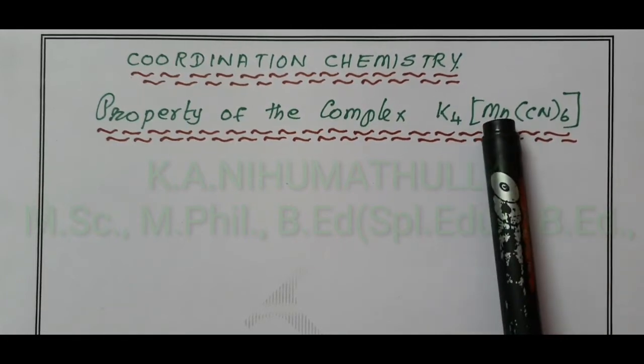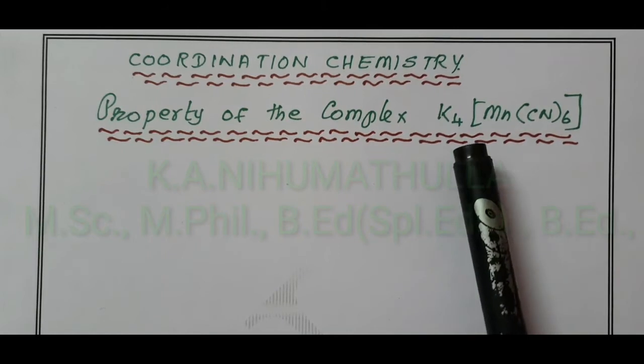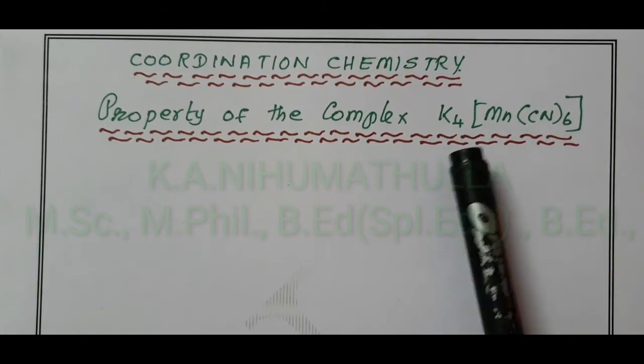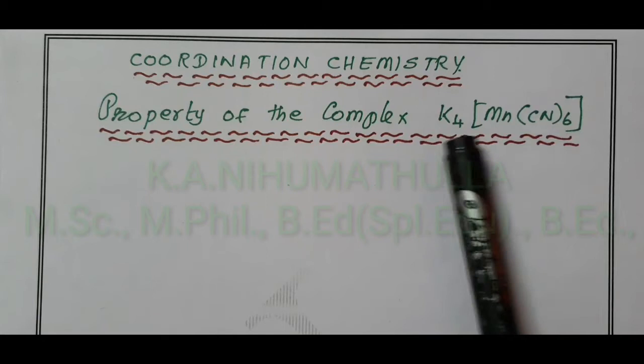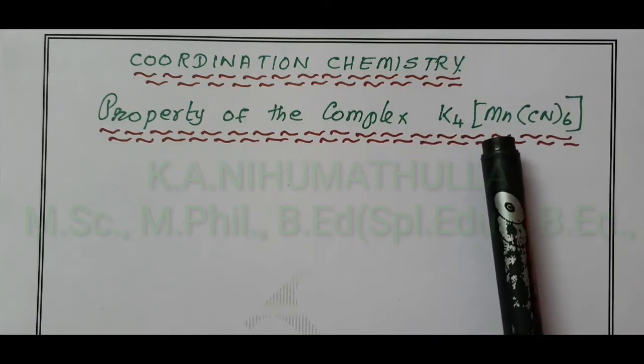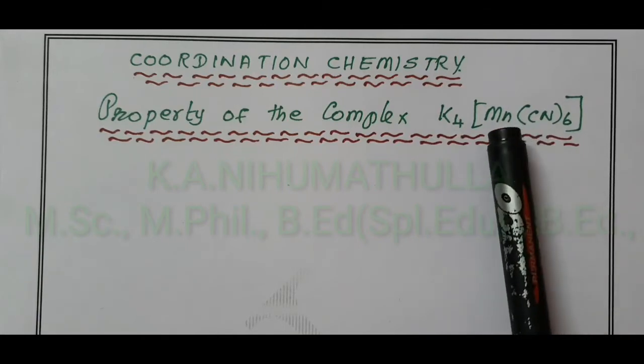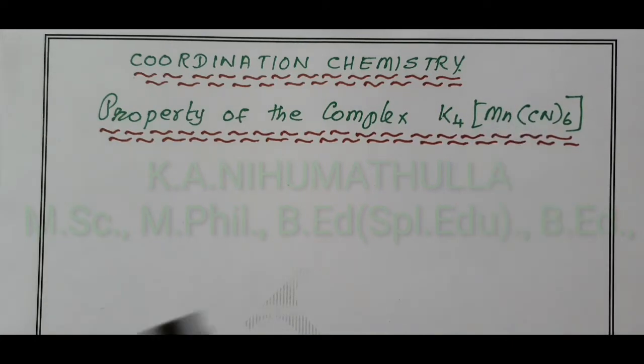What is the coordination number of manganese? Nature of ligand, magnetic properties of the complex, then the electronic configuration in octahedral crystal field for this complex. All these properties we are going to discuss.